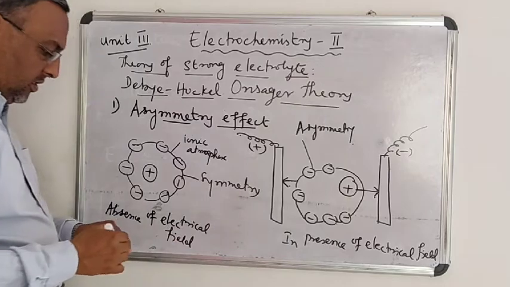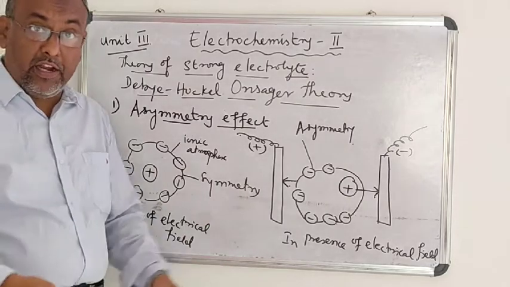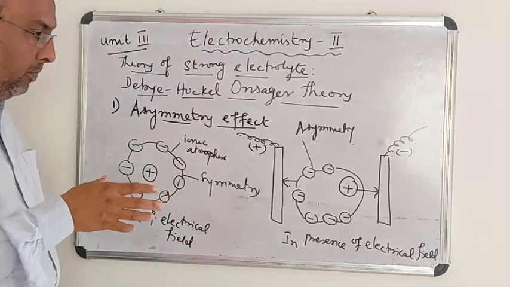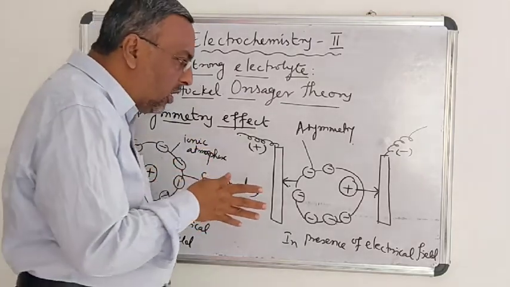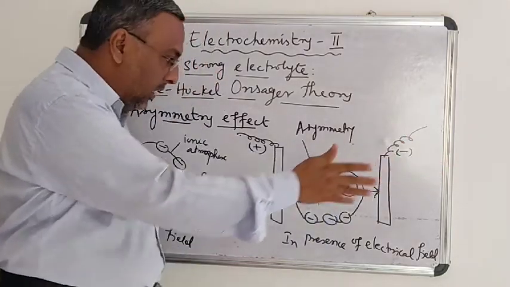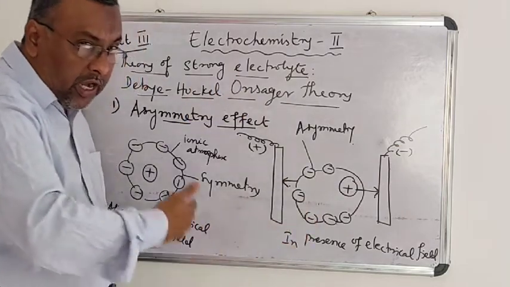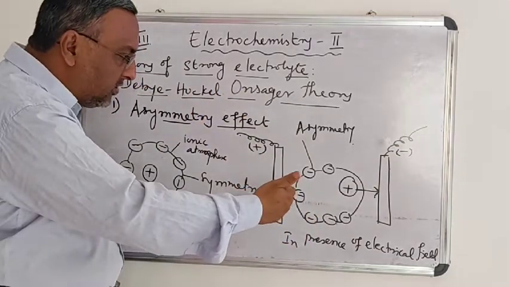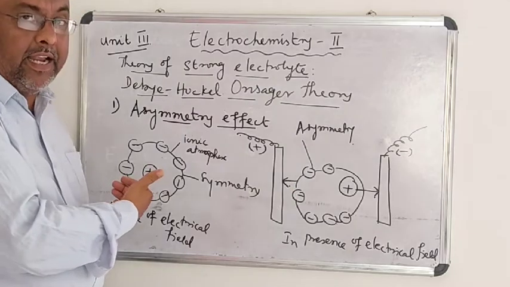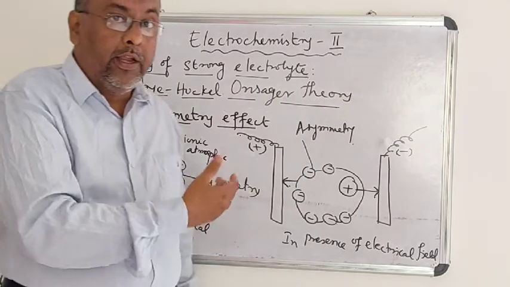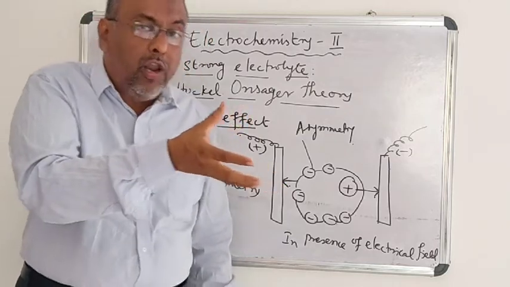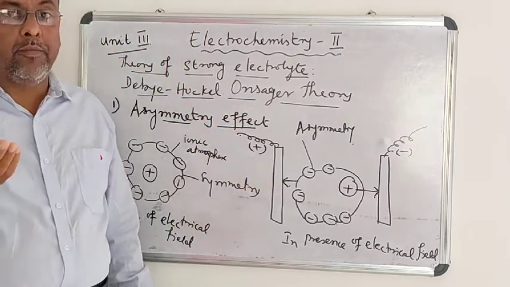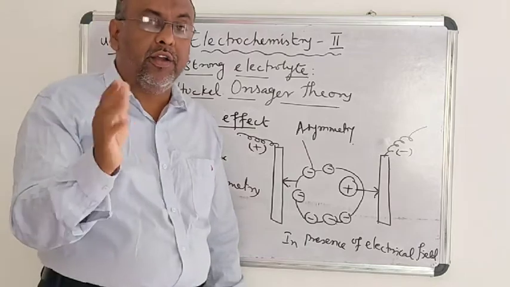So in the presence of an electrical field, the central positively charged ion moves towards the cathode in one direction, and the negatively charged ionic atmosphere moves towards the anode, in the opposite direction. Therefore, the ion experiences a pull backward, and automatically the speed of the ion decreases.